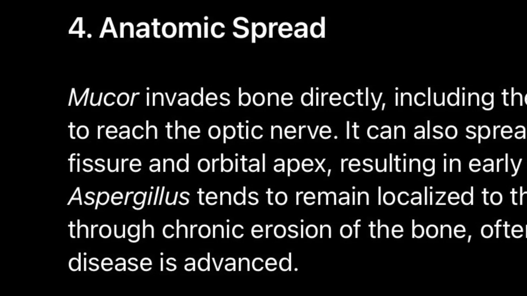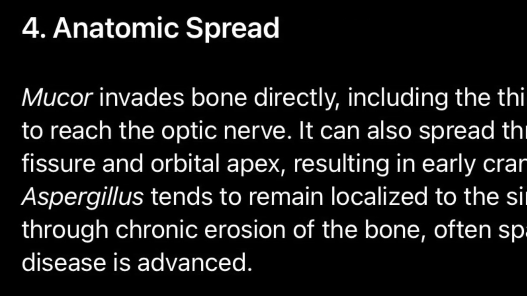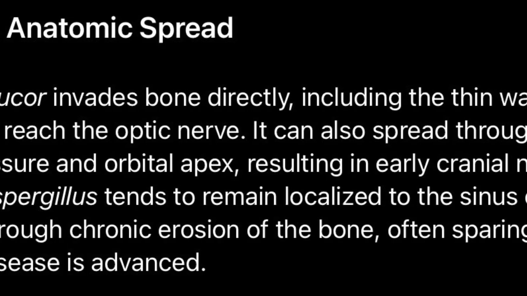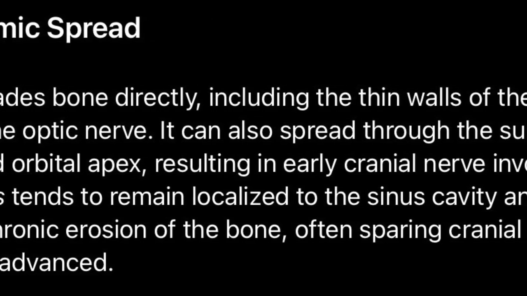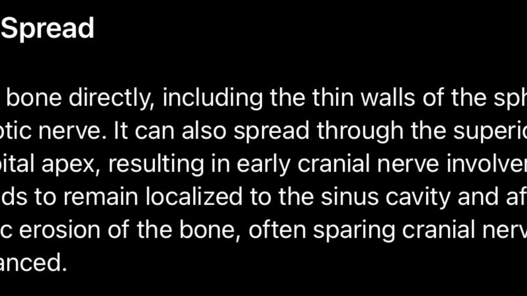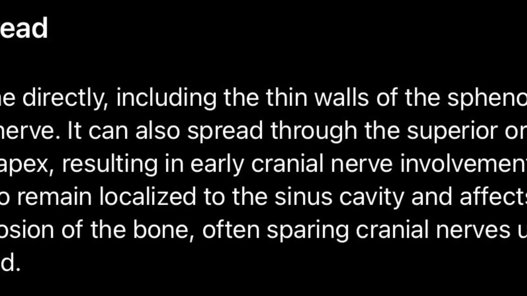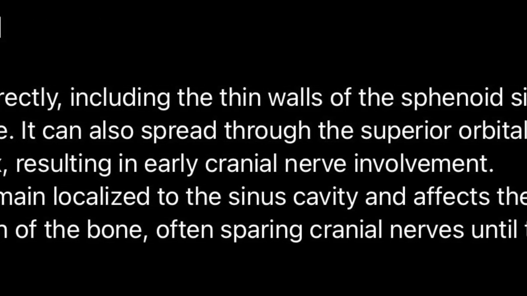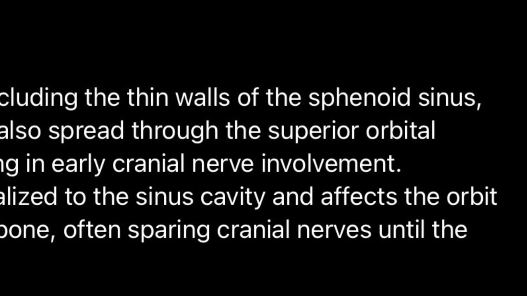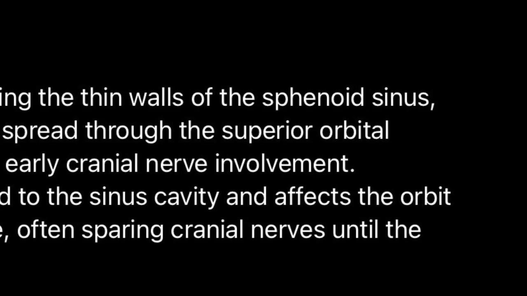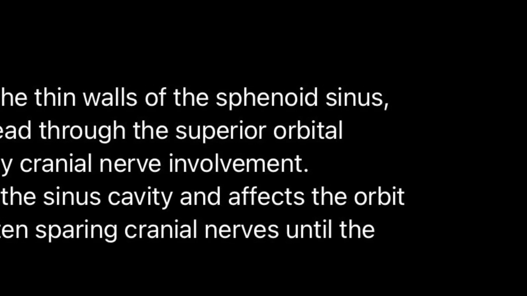Mucor invades bone directly, including the thin walls of the sphenoid sinus, to reach the optic nerve. It can also spread through the superior orbital fissure and orbital apex, resulting in early cranial nerve involvement. Aspergillus tends to remain localized to the sinus cavity and affects the orbit through chronic erosion of the bone, often sparing cranial nerves until the disease is advanced.